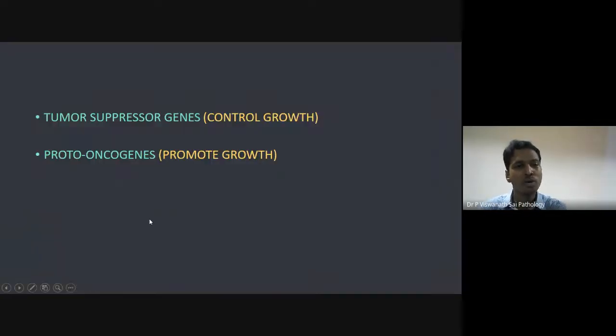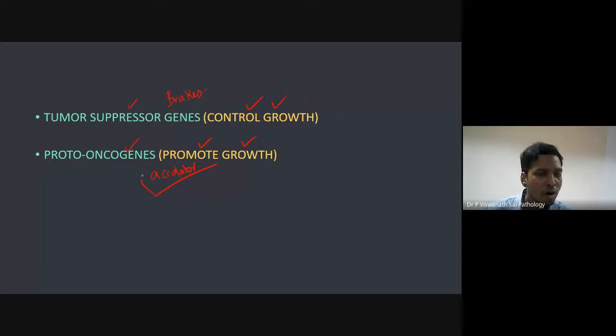In the same way, here also we have tumor suppressor genes and proto-oncogenes. Tumor suppressor genes are like the brakes. They are the braking system in your body. They regulate and control cell growth, so they don't allow the body to have a lot of growth, like brake. The proto-oncogenes are genes which are normally there in your body. They promote growth, so they are like the accelerator. Your accelerator is proto-oncogene, whereas brakes are tumor suppressor genes. That is important to remember.